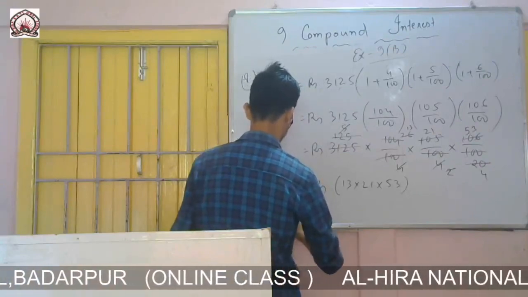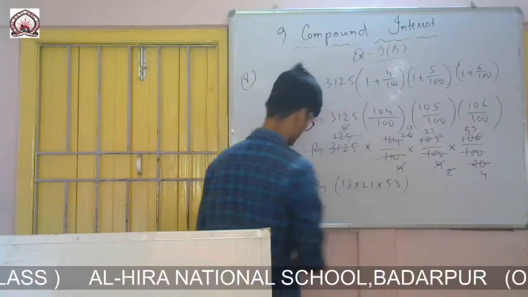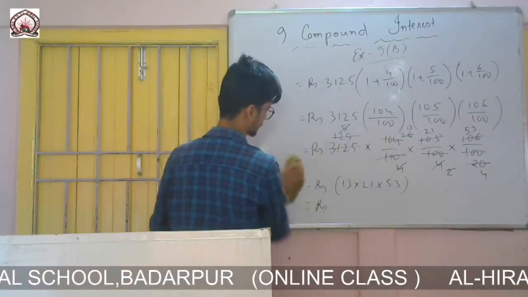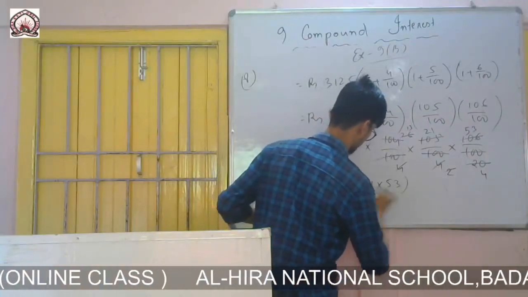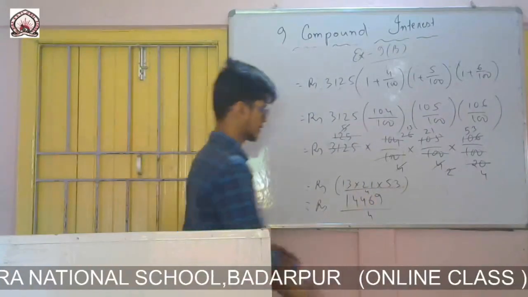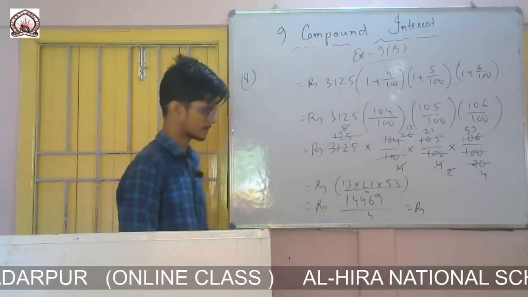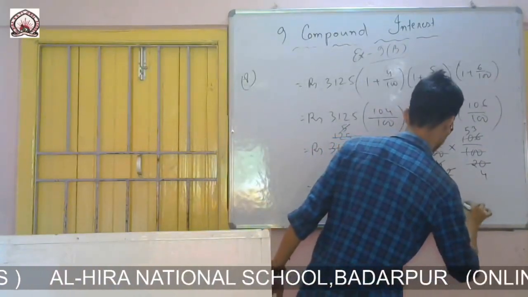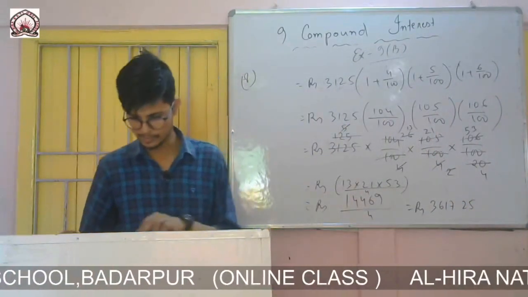So 1 4 4 6 9, and there are 4 left, so it will be divided by 4. 1 4 4 6 9, which is equals to rupees 3617.25.